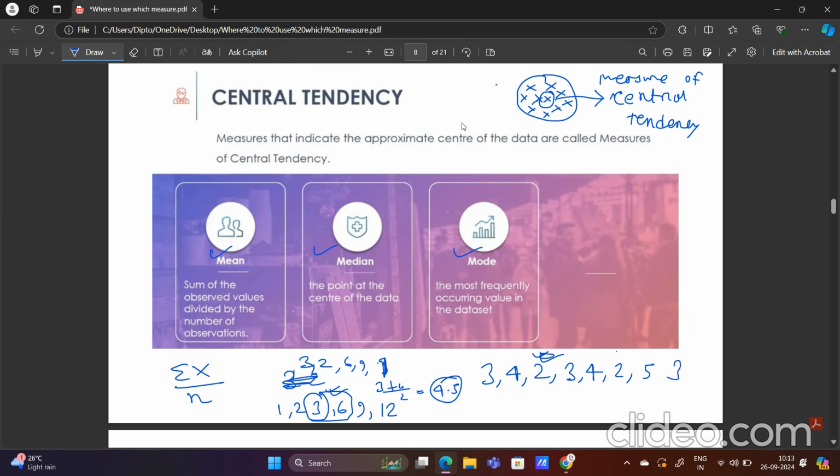Here if you examine, 3 is coming 4 times, so 3 will be our mode because it occurs most frequently. It has the highest frequency: first time here, second time here, third time here, and fourth time here. So mode is the most frequently occurring value in the data set.